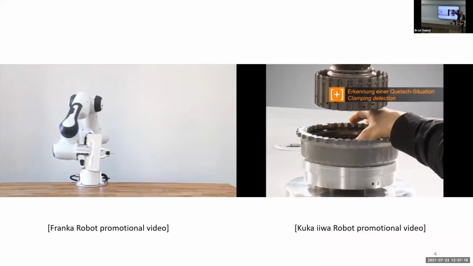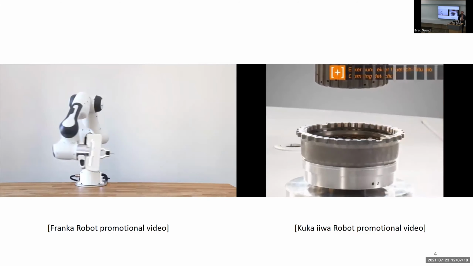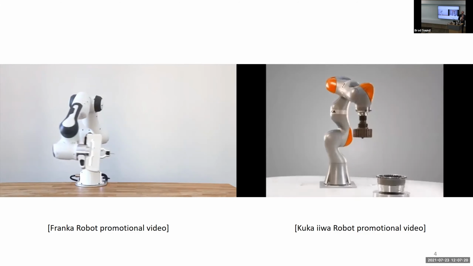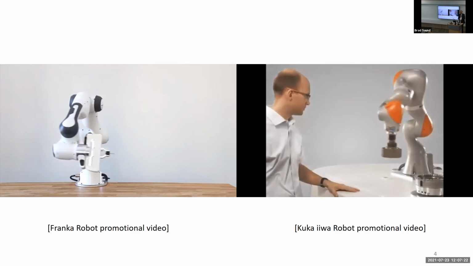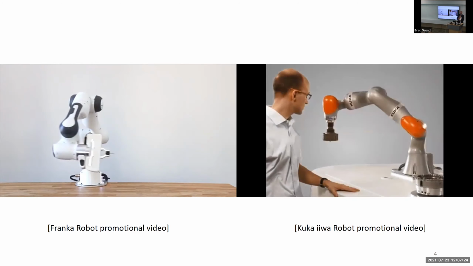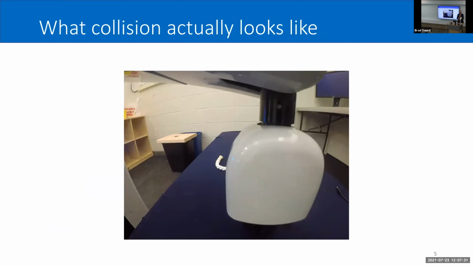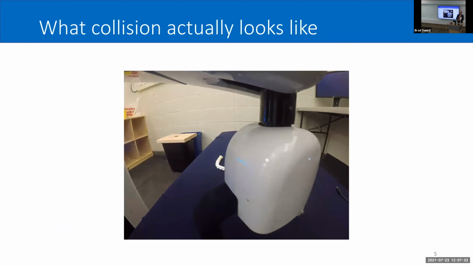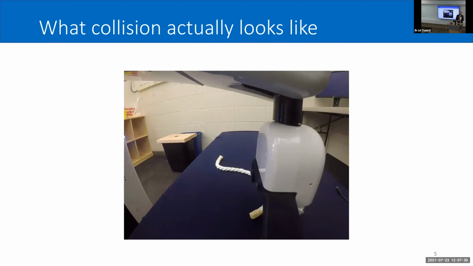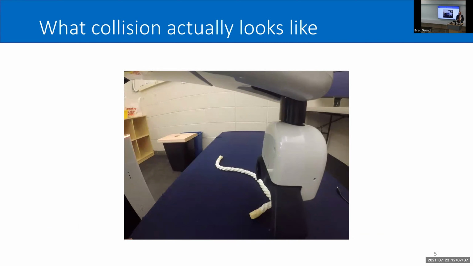These are great developments, and these videos really show off the sensing capabilities of these robots. But I suspect most contacts don't look quite as clean as this. Most contacts look something a bit more like this. The robot's off doing its thing. The camera's not focused on the contact because that's not the point of the experiment. But then right there, the robot just bumped and the entire experiment has to stop.